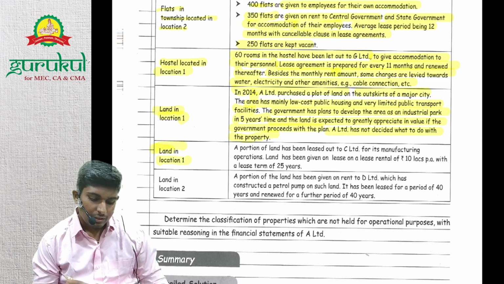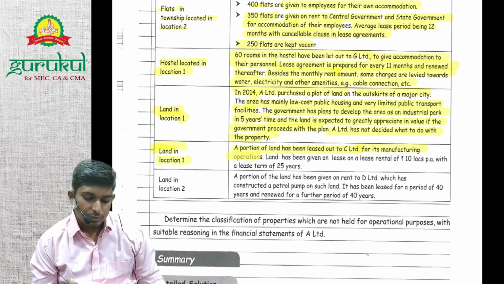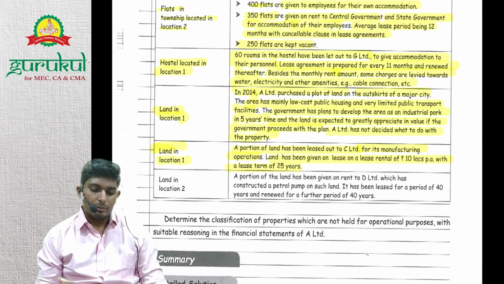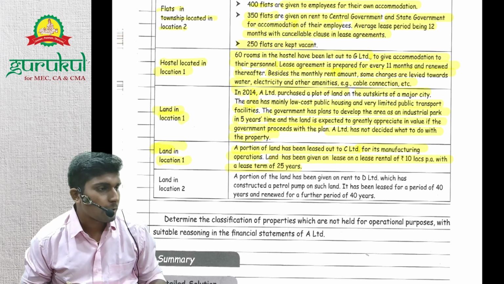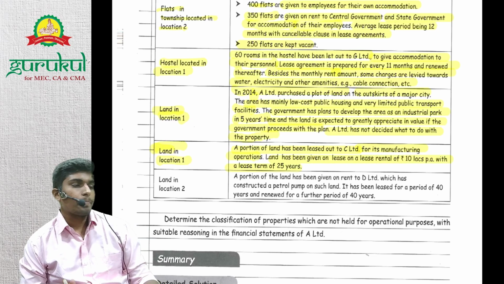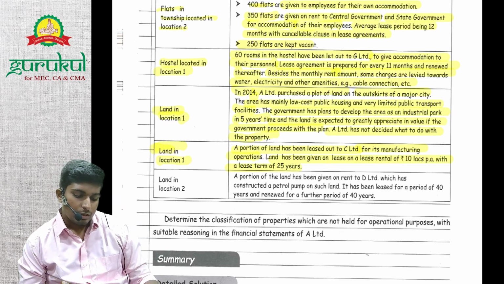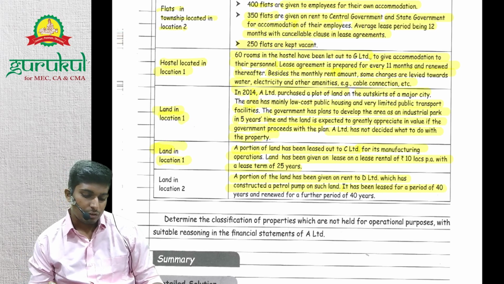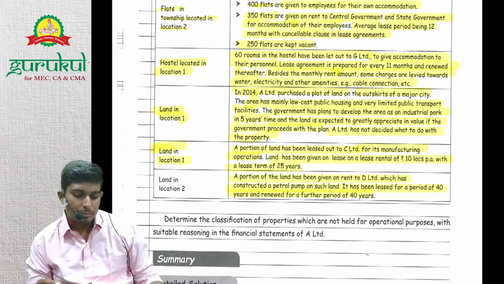Land in location 1. A portion of land has been leased out to C Limited for its manufacturing operation. The land has been given on lease for rental. So they have given a portion of land for rental. Basically, it will be investment property. A portion of land has been given on rent to D Limited, which has constructed a petrol pump on such land. It has been leased for a period of 40 years and renewed for a further period of 40 years.